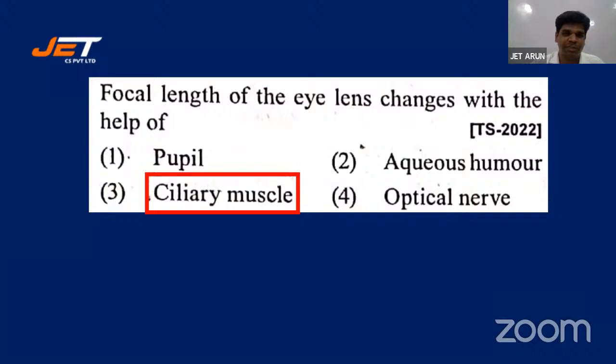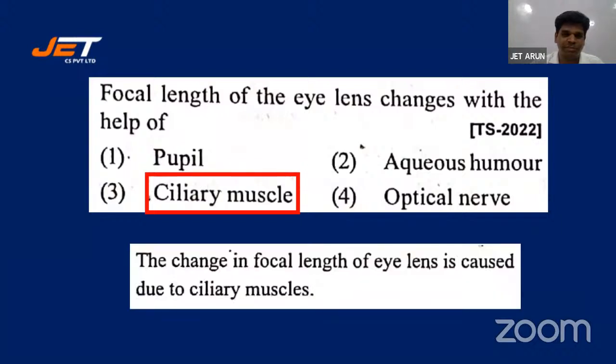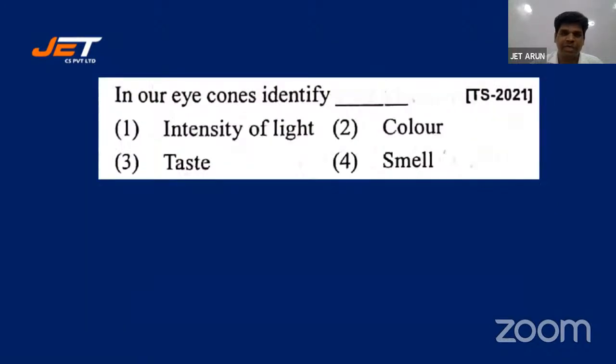Let's look at the next question. The change in focal length of the eye lens is caused due to ciliary muscles. In our eye, cones identify dash: intensity of light, color, taste, or smell.